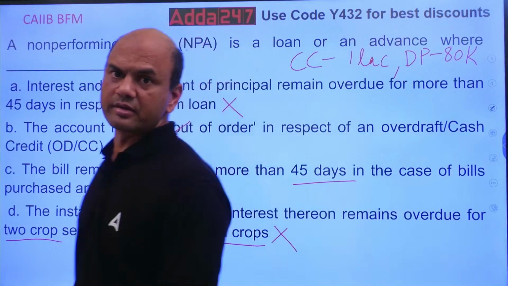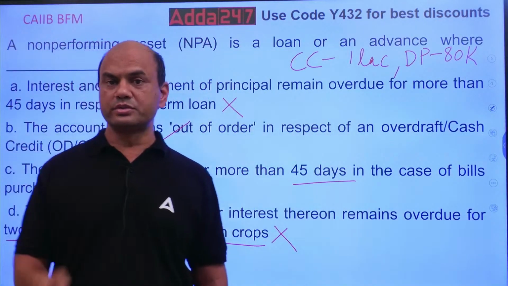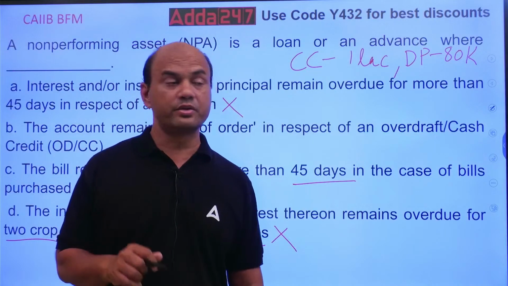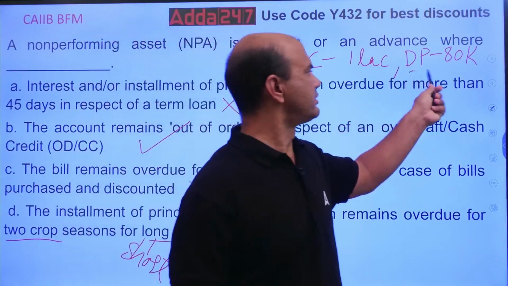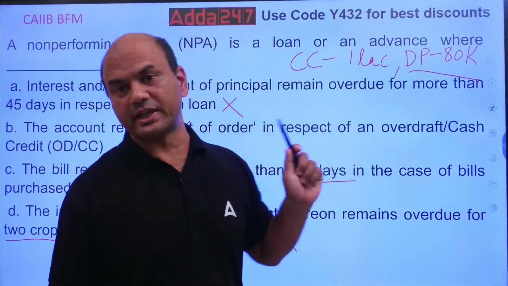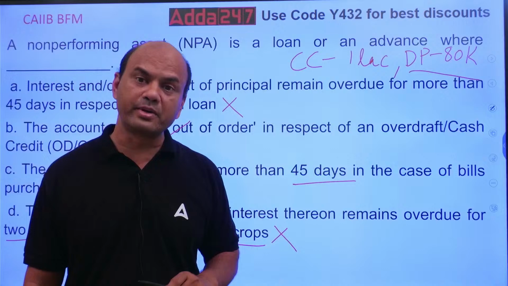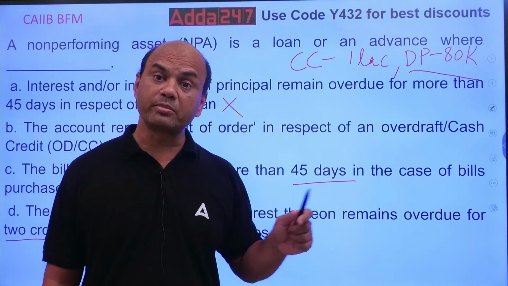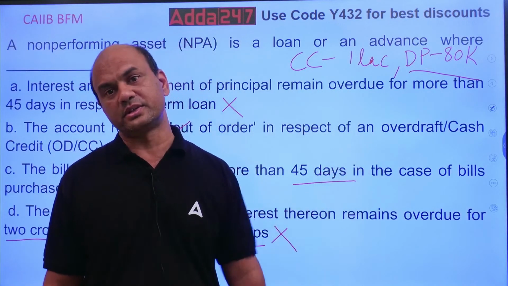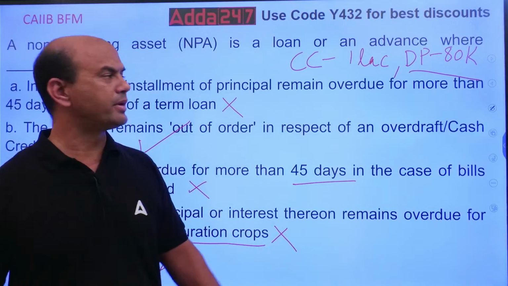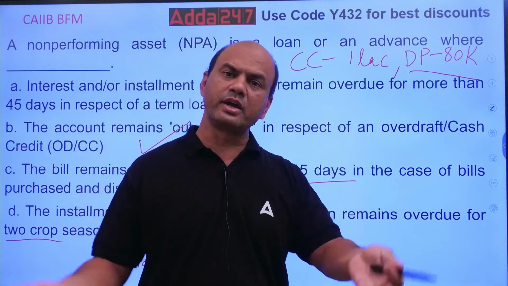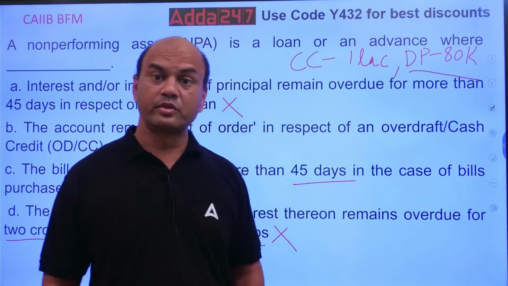As a banker, I'll allow you to use only 80,000, not 1 lakh. Even though I have sanctioned 1 lakh, I won't allow you to use more than 80,000, because the drawing power for this month is only 80,000. Next month, if your DP increases, I'll allow you a higher amount. So DP means that.